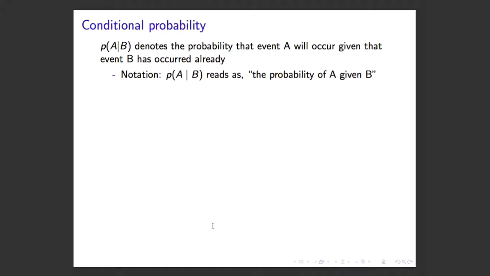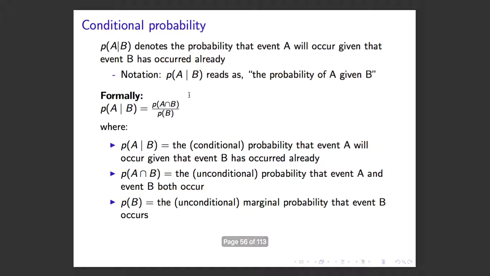So conditional probability we can set up as the probability of A given B, right? This line means A given B, and that denotes the probability that A will occur given that event B has already occurred. So formally we can say the probability of A given B is equal to the probability of the intersection of A and B divided by the probability of B, right?